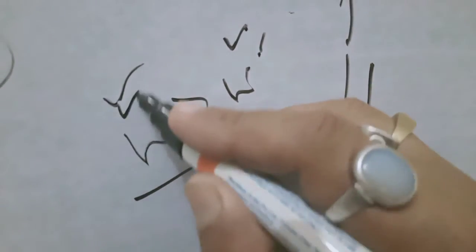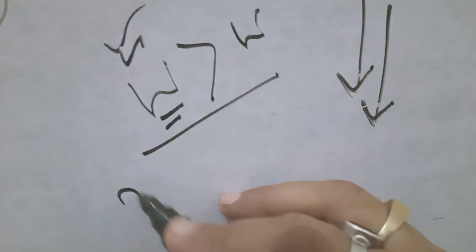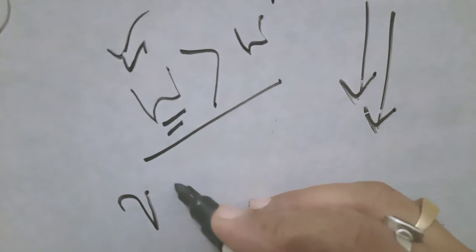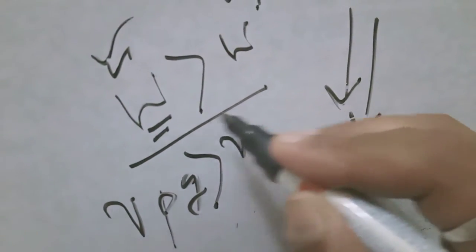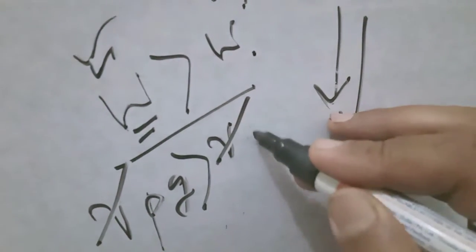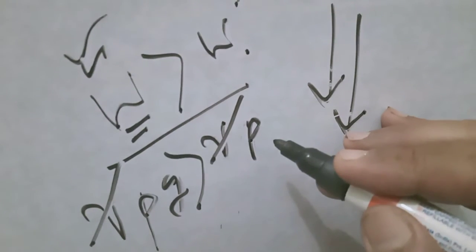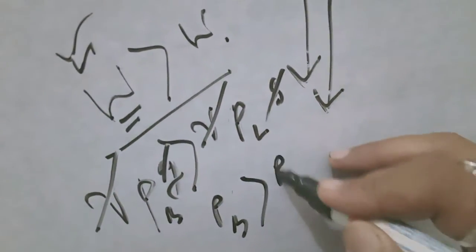So if the body sinks and W is greater than W dash, W is mg. Mg means V rho g. Volume of the body times density of the body times g is greater than volume of the displaced liquid times density of the liquid times g, and the volume is the same. So V will cancel, and g cancels. This is the density of the body and this is the density of the liquid. So if the density of the body is greater than the density of the liquid, then the body will sink.